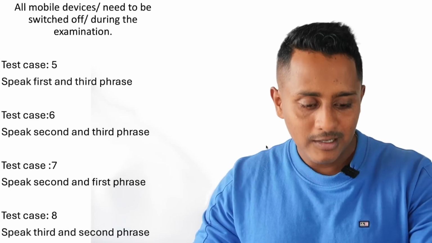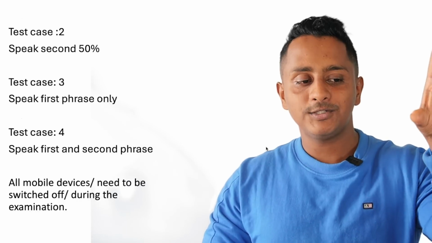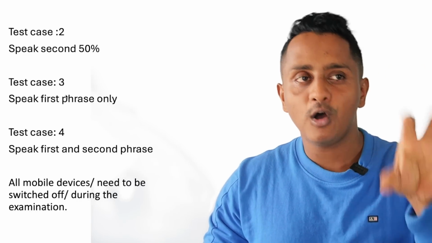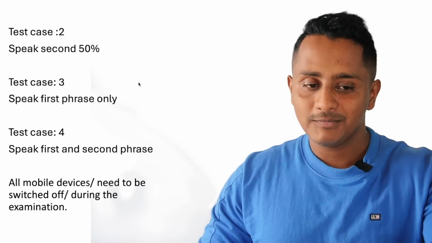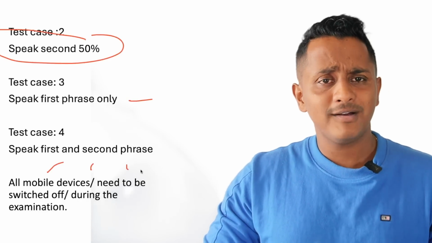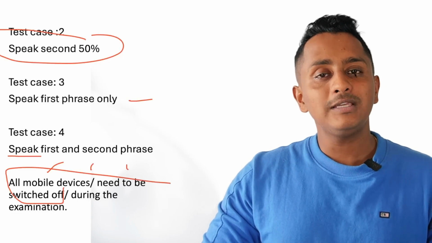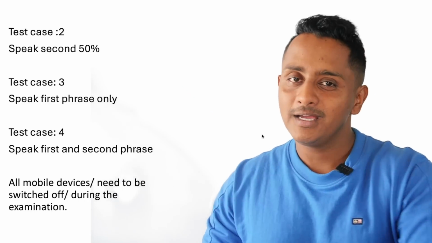First, I'm going to speak full. Second, I'm going to speak the first 50%. Third, I'm going to try the first phrase only, "all mobile devices." That is this. And here I'm going to speak "all mobile devices need to be," and here I'm going to speak up till here. So we're going to try out these things, and then I've got test cases 5, 6, and henceforth.